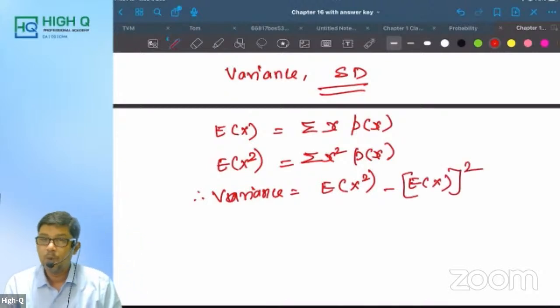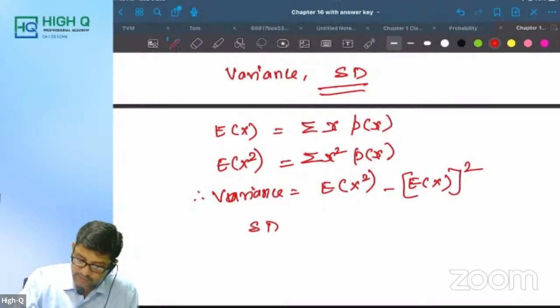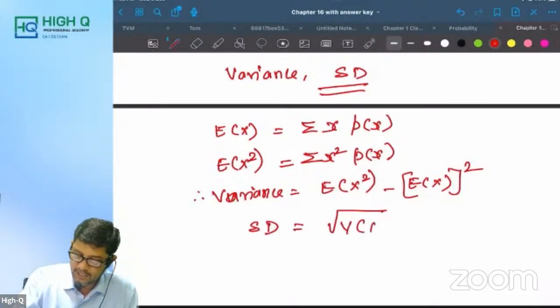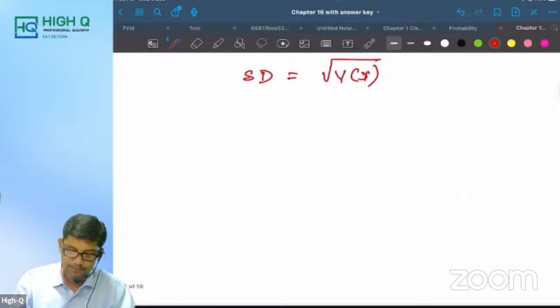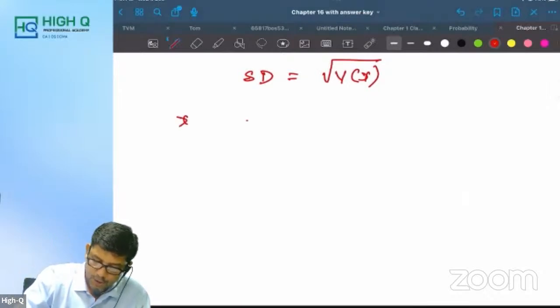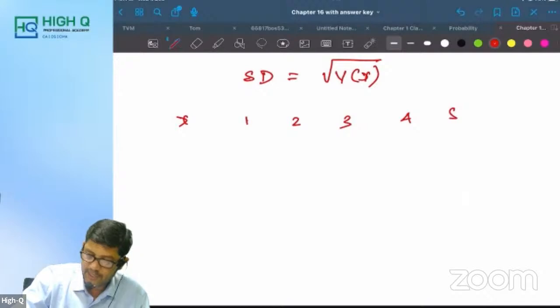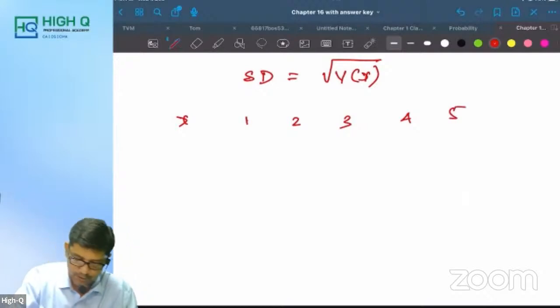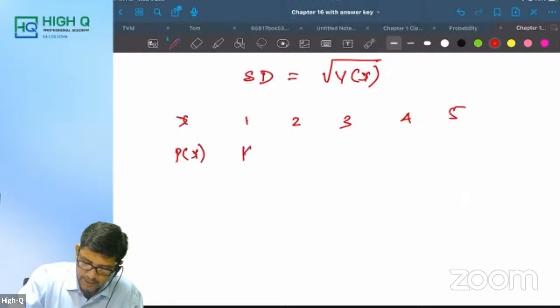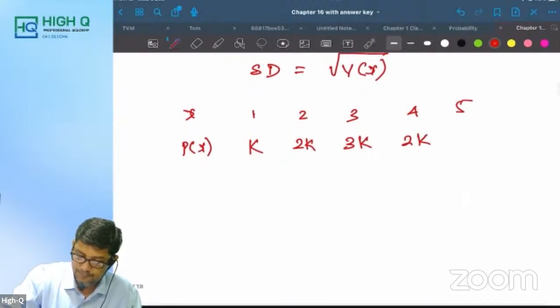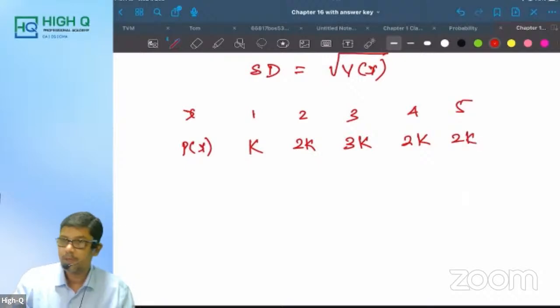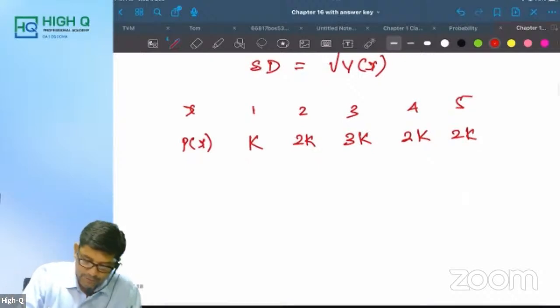This is our variance of x. If they ask you to find the standard deviation, simply find the variance first. For example, x takes values 1, 2, 3, 4, 5, and a probability distribution is given: p of x is k, 2k, 3k, 2k, 2k. They ask you to find the expected value of x and the variance.